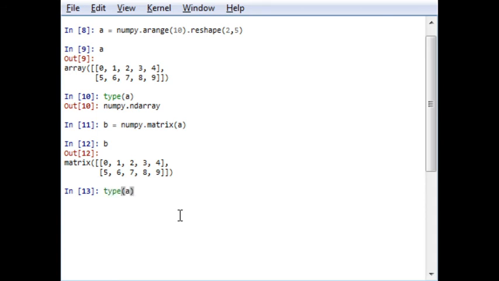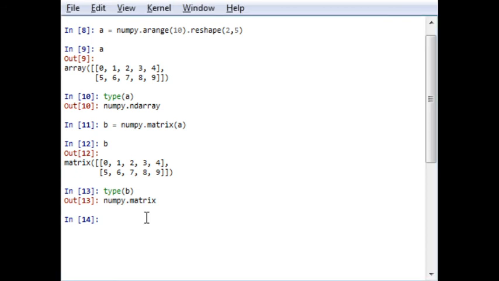So the type of B will be numpy matrix. So this is just a simple example. Mathematical operations like multiplication or matrix multiplication, dot or cross product are defined by the data type.